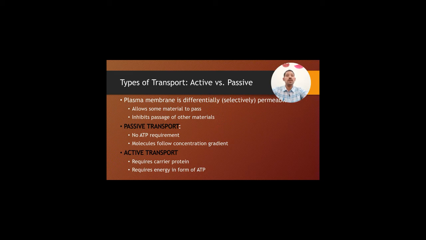We automatically fall down due to gravity. Passive transport, as we said, has no ATP requirement, and molecules follow the concentration gradient. Active transport requires carrier proteins and requires energy in the form of ATP.